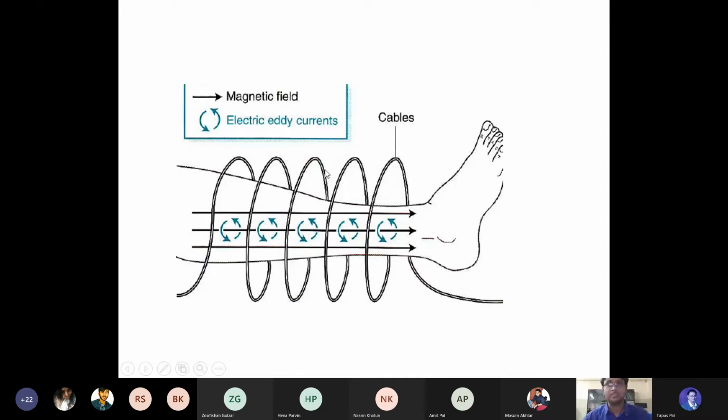Electrical eddy currents, that means whenever an electromagnetic field is produced over your body, inside that body tissue an electrical eddy current is produced, and because of this there is an oscillation of the tissue. মানে প্রতিটা টিস্যু মুভ করা শুরু করবে. When each tissue starts moving against each other, what will happen? That will result in friction. মানে এটাও যাচ্ছে এটাও যাচ্ছে, there will be friction between these two, and that results in increased temperature. That is how, because of using any type of diathermy machine, there is an increased temperature in the patient's body. So that is how these things happen.